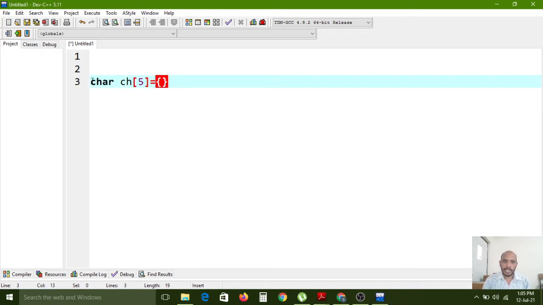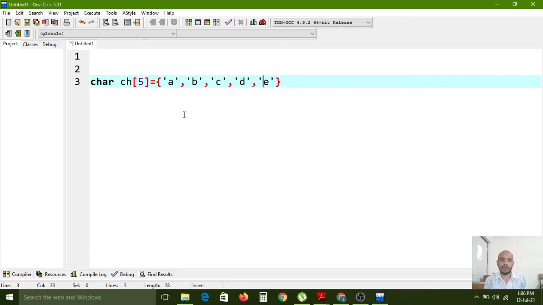Here A is one character and B is one character. Same type of items it can store inside the character variable. A, B, C, D, single characters it can support, okay? Single characters.